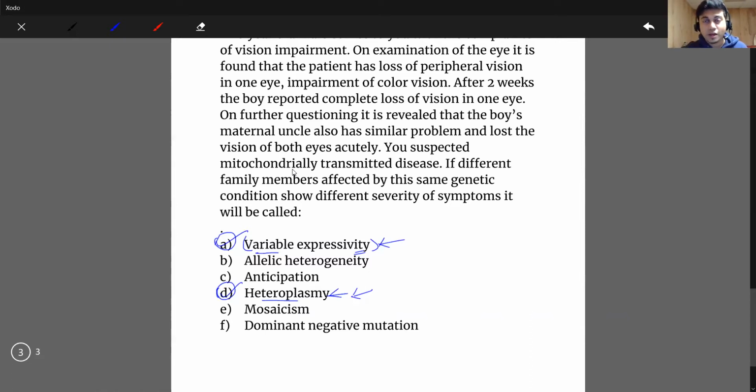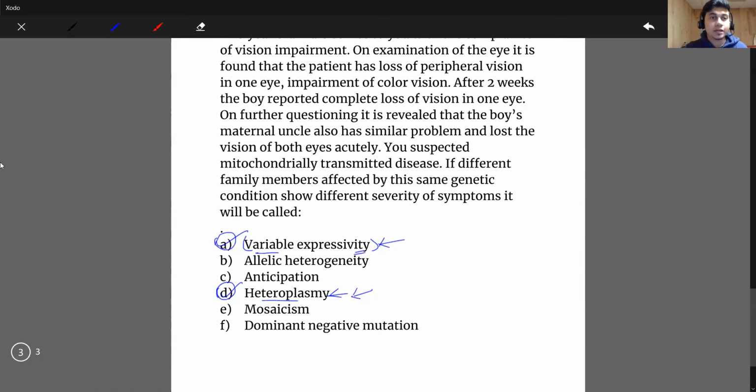Now, what is this phenomenon called? For mitochondrially transmitted disease, this difference in severity is called heteroplasmy. But for other inherited diseases like autosomal or X-linked inheritance, it would be called variable expressivity.